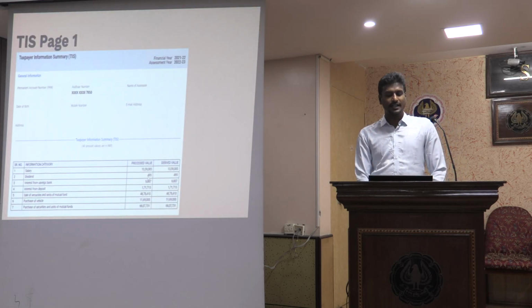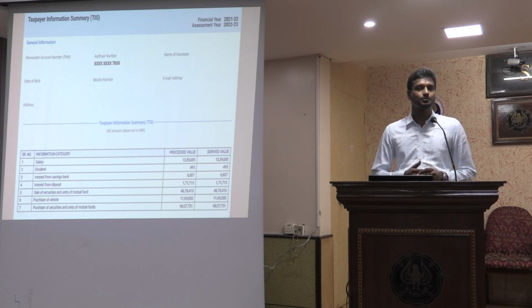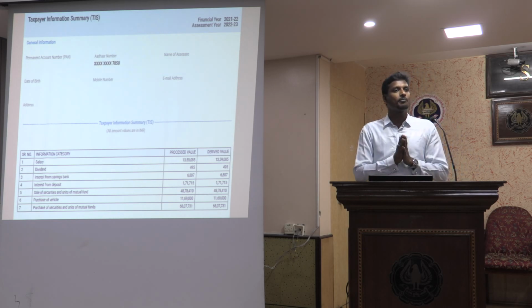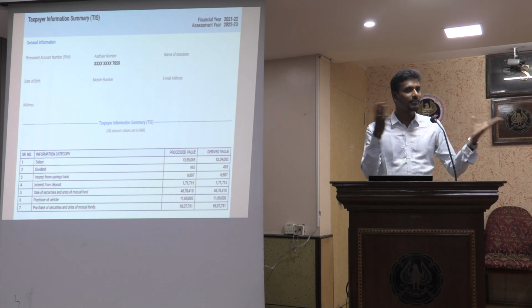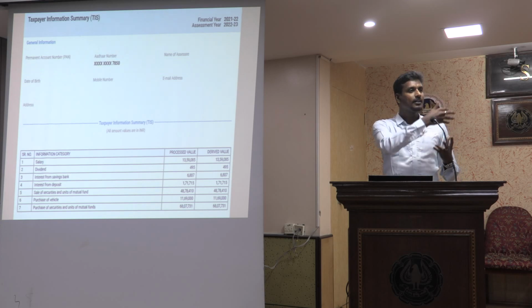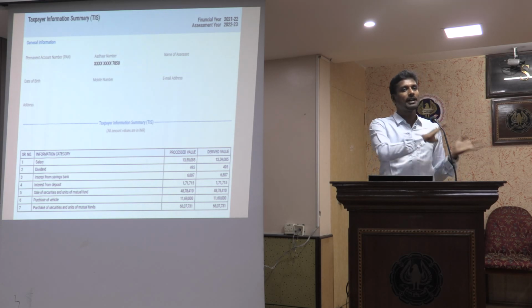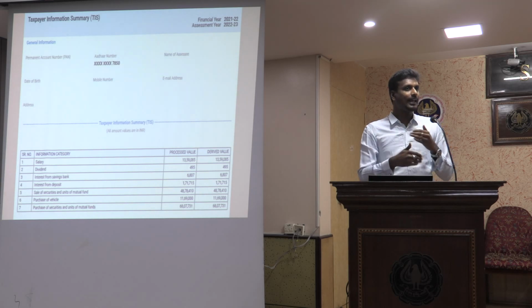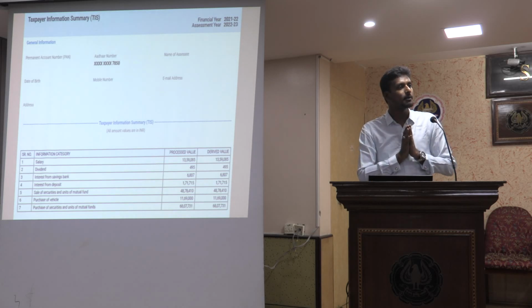Now if we see on the right hand side, there is something called processed value and derived value. Let us take a scenario. The information for the AIS is the annual information statement from various filers. That is called the reported value, which is received by the income tax authority, and that is automatically processed through AI technology. Duplicates are removed and that becomes the reported value.